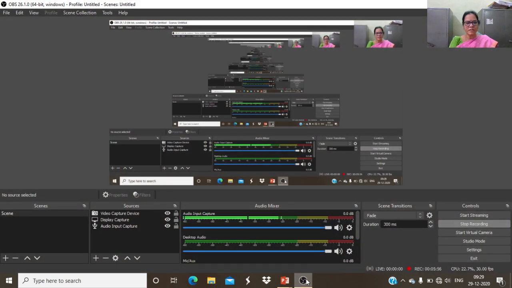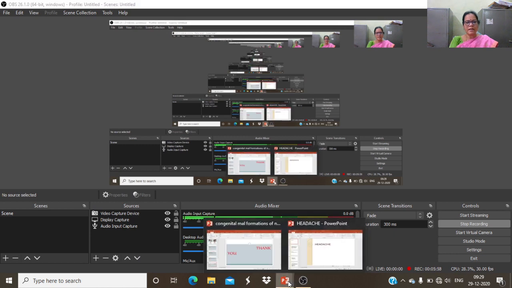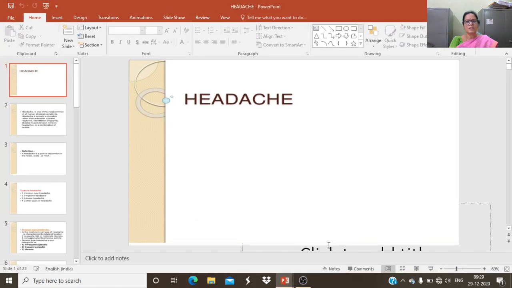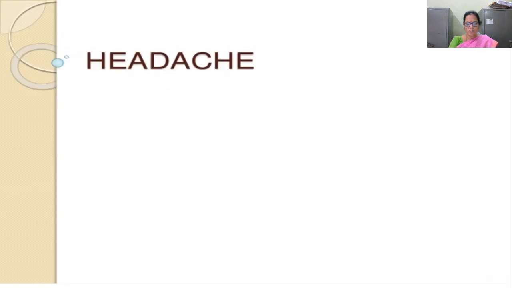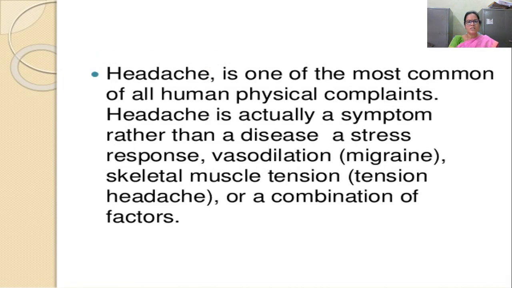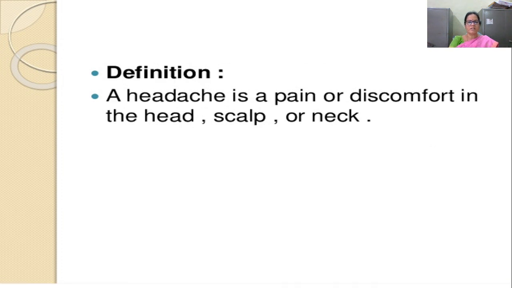Another condition we will see, that is headache. So you know very well what is headache. It is one of the most common of all human physical complaints, and headache is actually a symptom rather than a disease. A stress response, vasodilation, or migraine, skeletal muscle tension, which is called tension headache, or a combination of these factors. So headache is a pain or discomfort in the head, scalp, or neck.